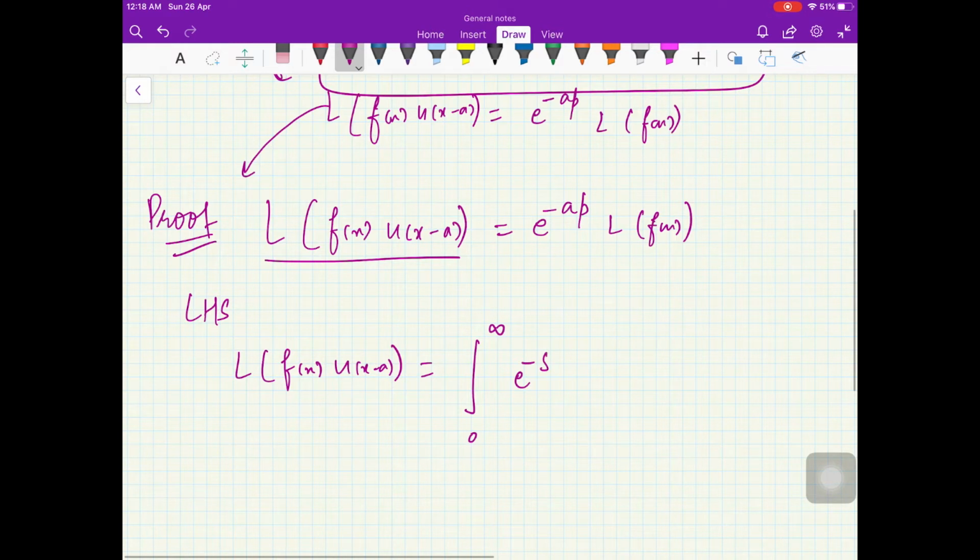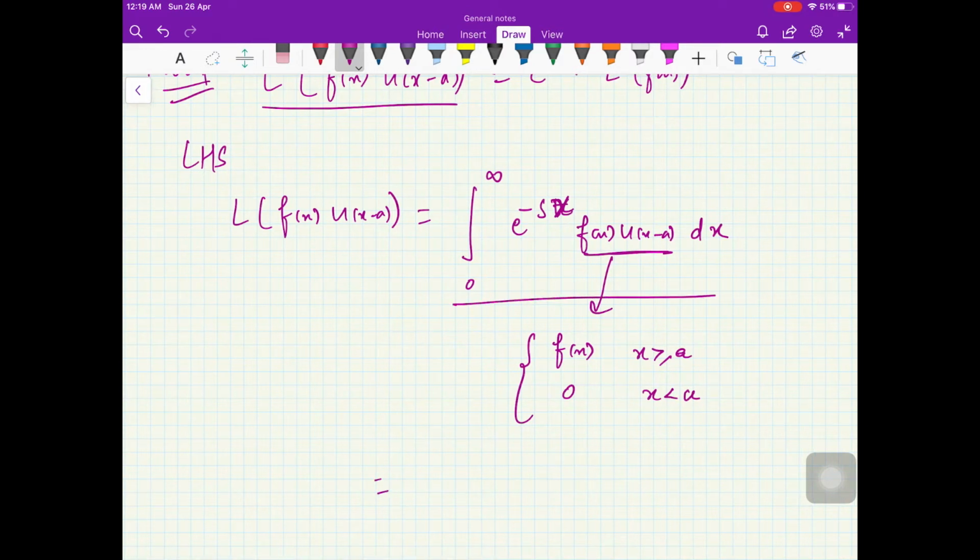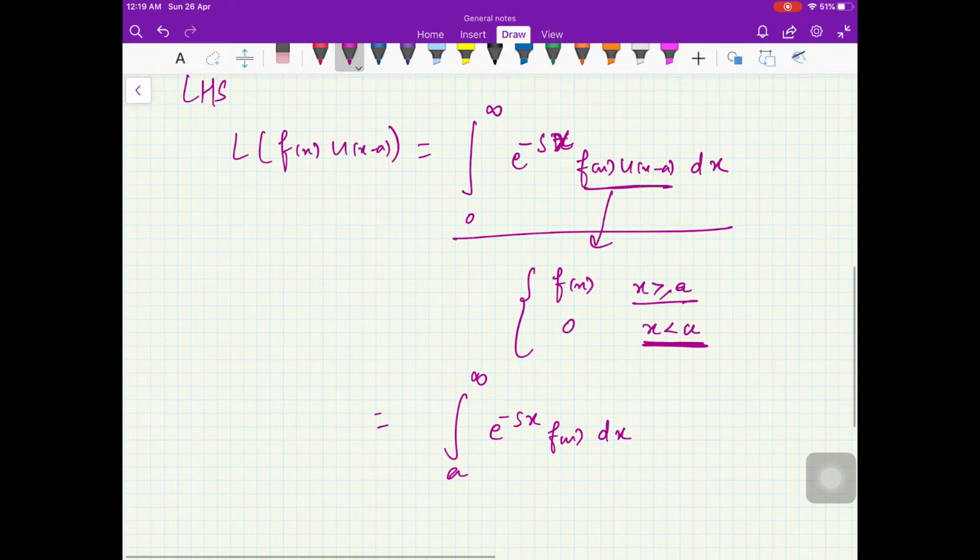By definition, this is equal to the integral from 0 to infinity of e raised to minus sx, or st, whatever you want, into whatever is the function u of x minus a, dx. Right, now what is this function? It has a value f of x when x is greater than or equal to a, and it has a zero value when x is less than a. So your integral will start from a to infinity, e raised to minus sx f of x dx, since for x less than a it is 0.